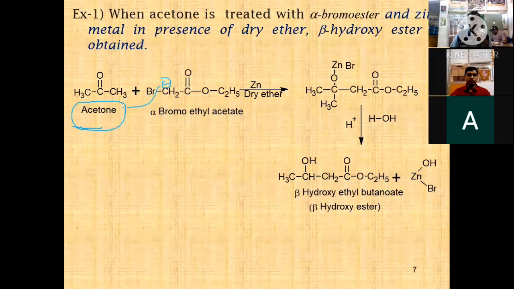This negative charge, as a nucleophile, attacks the carbonyl carbon to give a zinc bromide ester derivative.